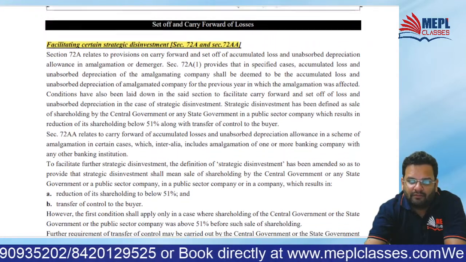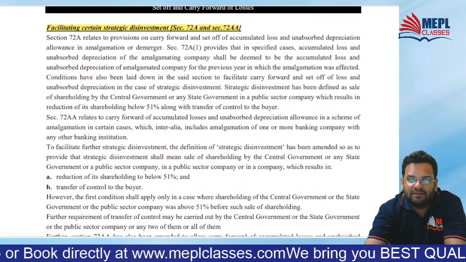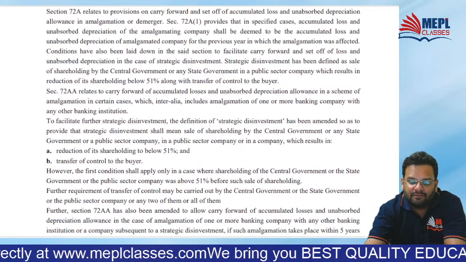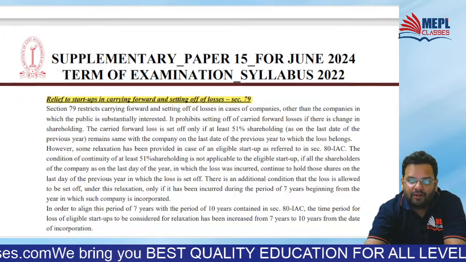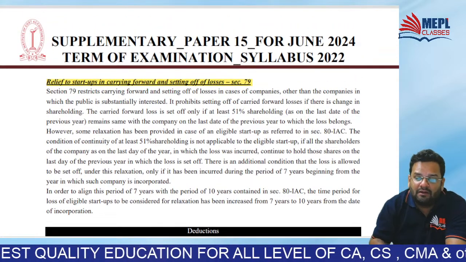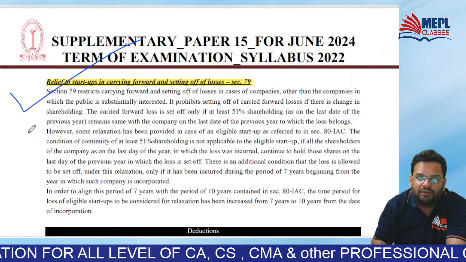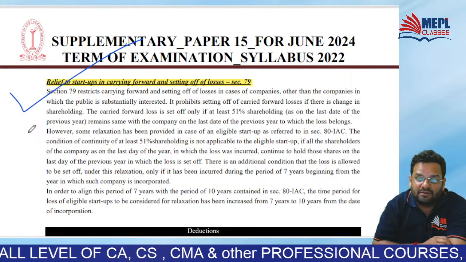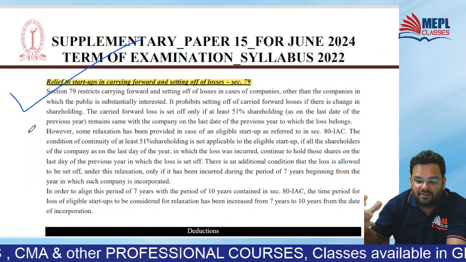Okay. Then set off and carry forward, facilitating certain strategic disinvestment. Okay. Relief to startups in carry forwarding and set off of losses. Go through this. Relief to startups in carry forwarding and set off of the losses.